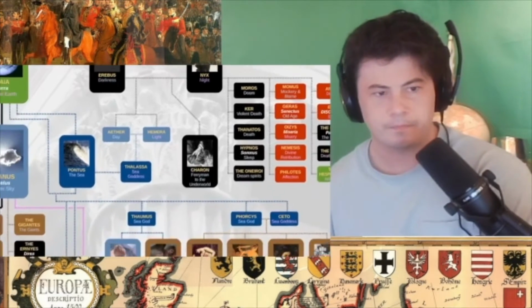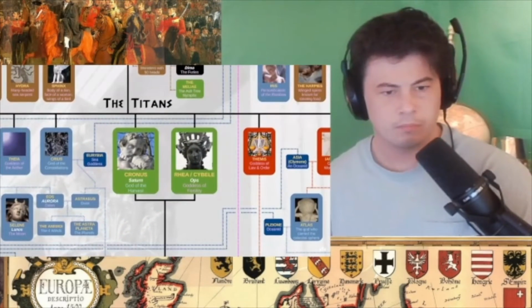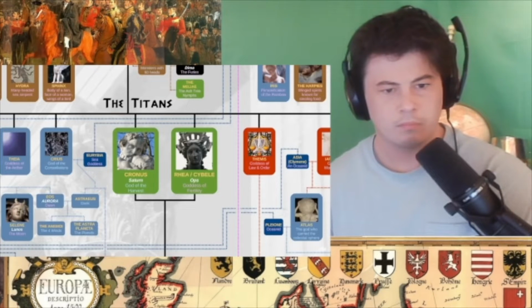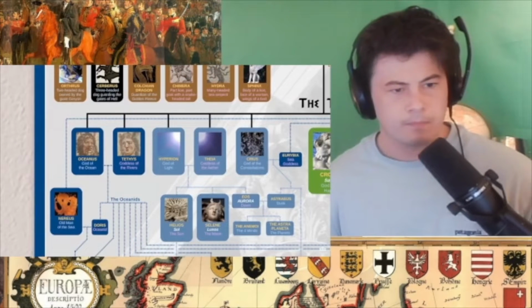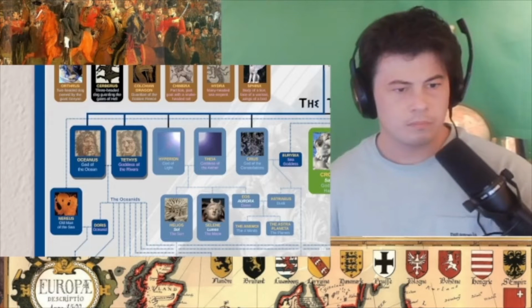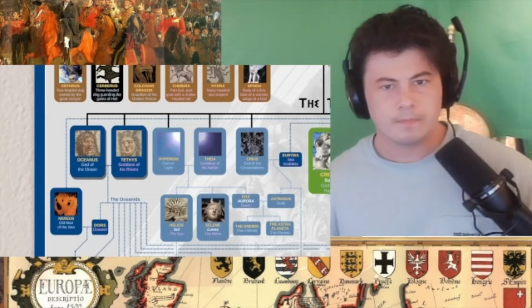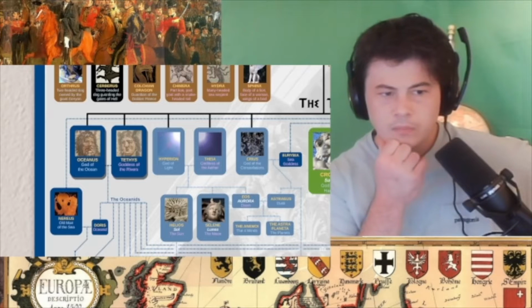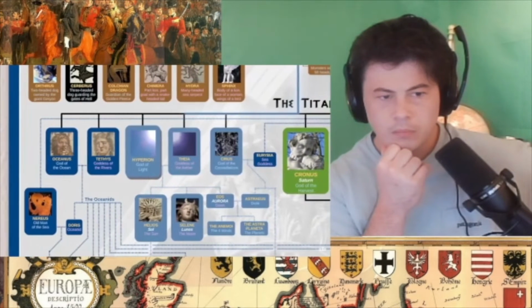Okay, so now it's time to look at the second generation of gods, the Titans. As I mentioned earlier, the Titans are the children of Gaia and Uranus, and there are 12 of them. Let's start over here on the left. First, we have Oceanus and Tethys, god of the ocean and goddess of the rivers. They take the place of Pontus in this second generation of gods and are the parents of the Oceanids. The Oceanids were a large group of sea goddesses, many of whom were the mothers of other important gods, which we'll get to later. Next, we have Hyperion, god of light, and Thea, goddess of the ether.